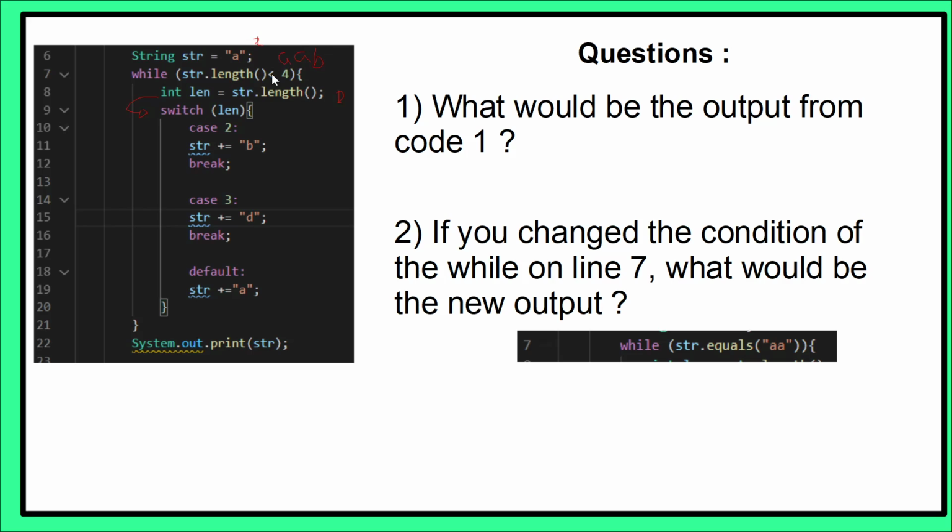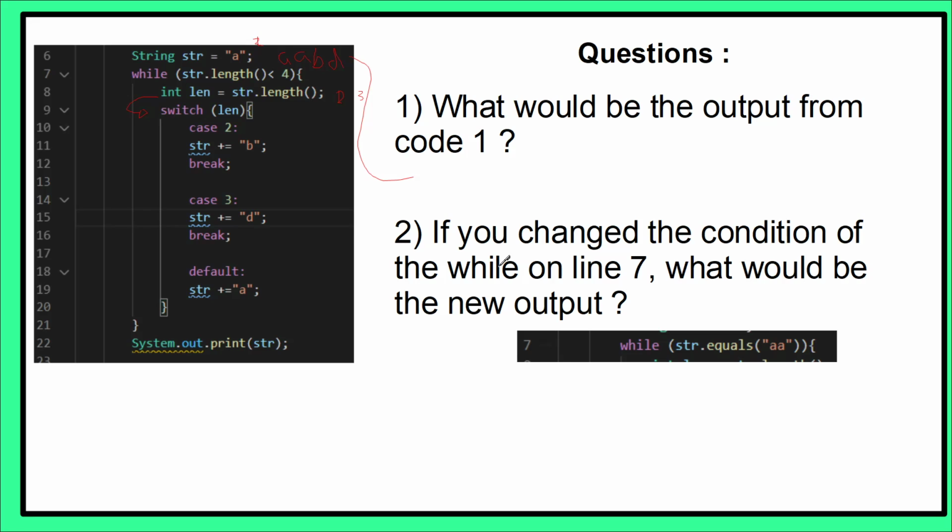So then again, this length is now 3. 3 is less than 4. So again, we'll do that again. And now the length is not 2, but 3 anymore. So we won't do the 2 case. We'll do the 3 case. So we'll add d. And we'll go back up and we'll say, look, 4 is not less than 4. So this is false, so this will break. So suddenly we break our while loop, and we'll go down to line 22 and print it out. So the output of the code will be AABD.